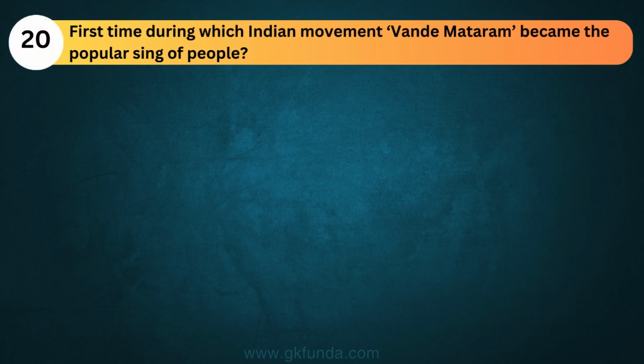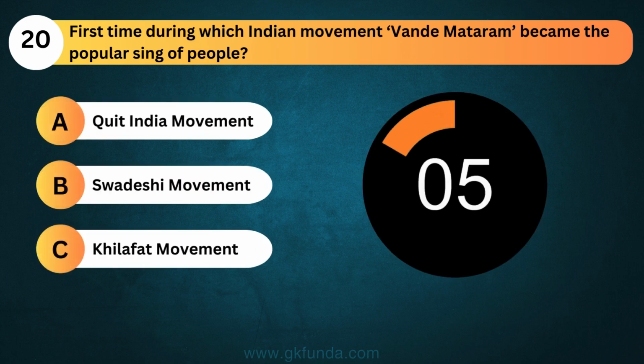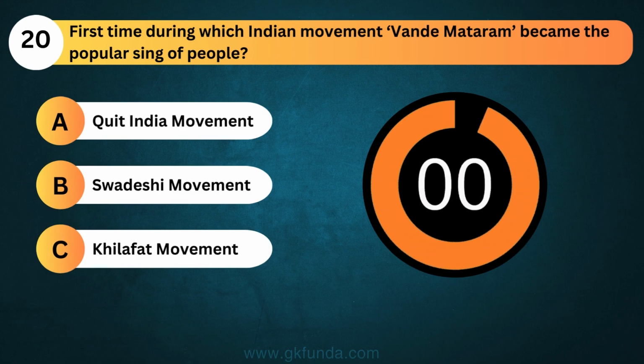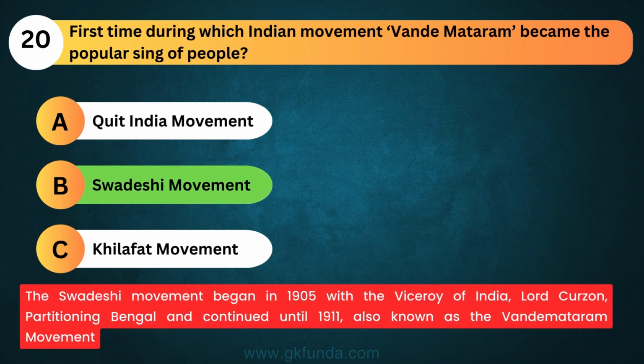First time, during which Indian movement did Vande Mataram become the popular saying of people? The answer is option B, Swadeshi movement. The Swadeshi movement began in 1905 with the Viceroy of India, Lord Curzon, partitioning Bengal and continued until 1911, also known as the Vande Mataram movement.